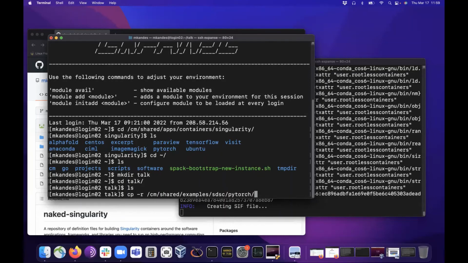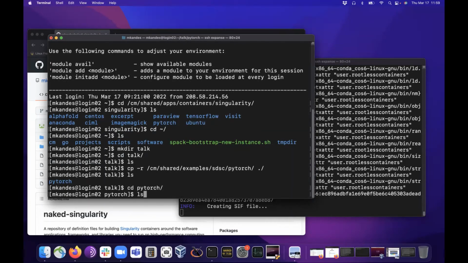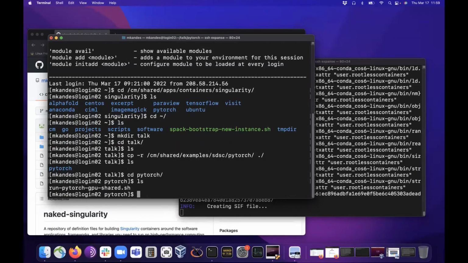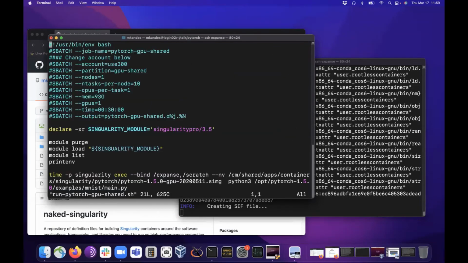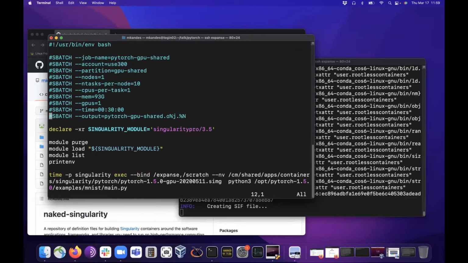I'll do the PyTorch one. As I mentioned, we only really support PyTorch and TensorFlow through containers right now. And so there's a PyTorch example that you can run. I'll show you what that looks like. Again, it just looks like a standard batch job here. I'm going to have to update the example to say singularity pro 3.9, because that's the new module.